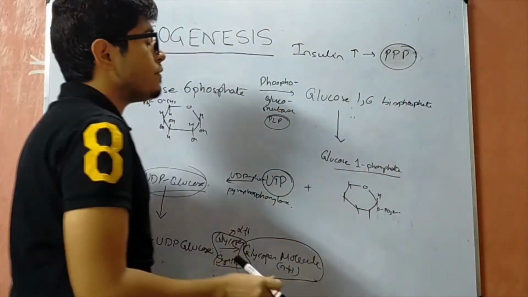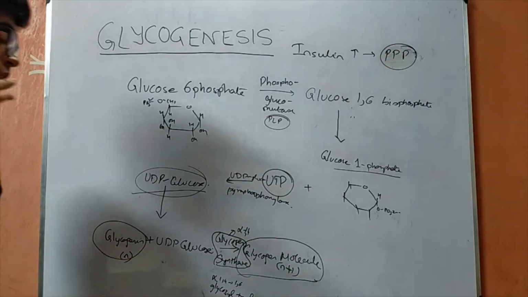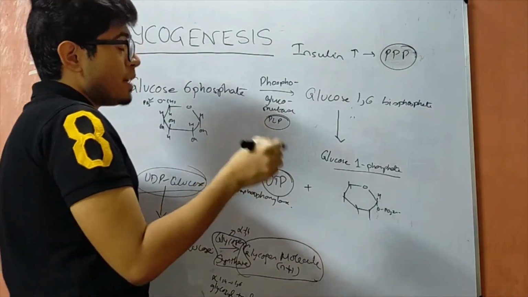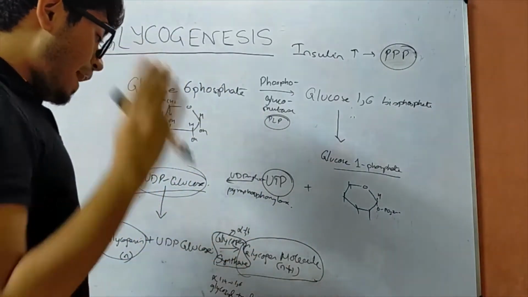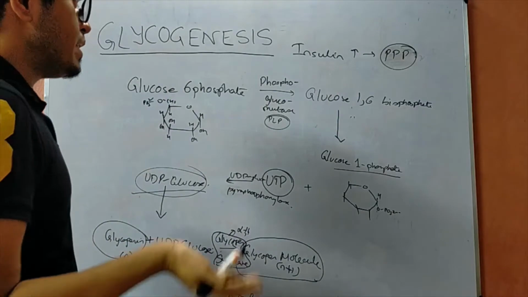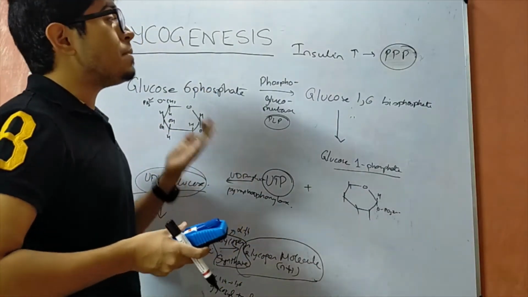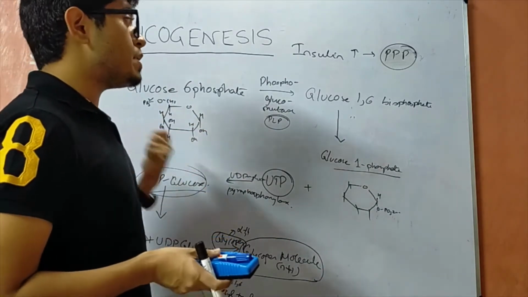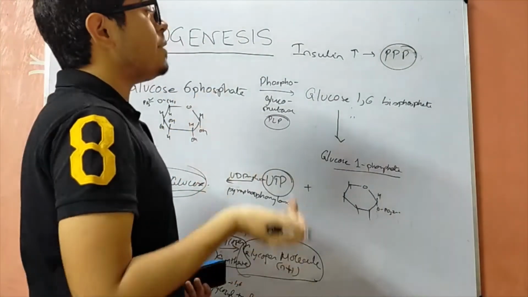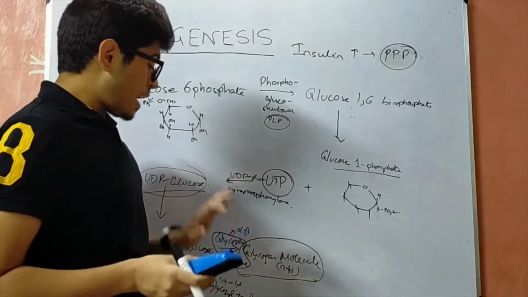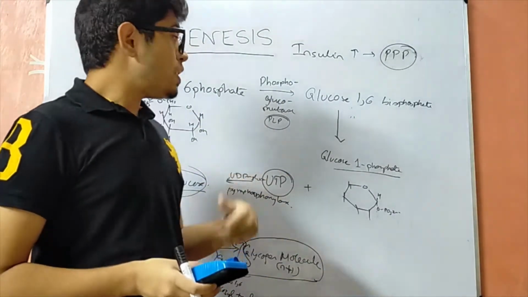Glycogen synthase is active in its dephosphorylated state, when it undergoes a reaction from its inactive state by the enzyme phosphoprotein phosphatase, which is stimulated by insulin. So this insulin-dependent phosphoprotein phosphatase will transform glycogen synthase from its inactive form to its active form.